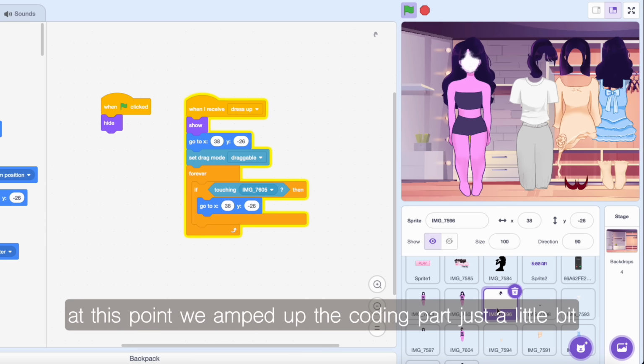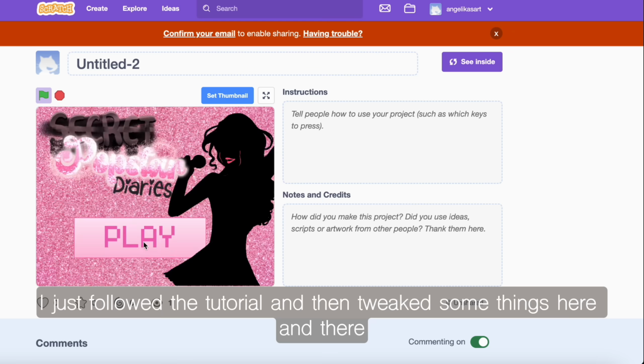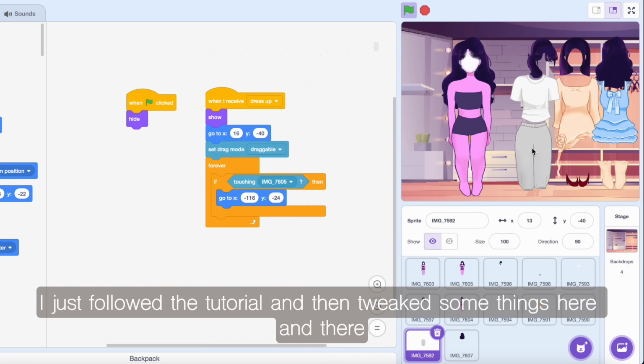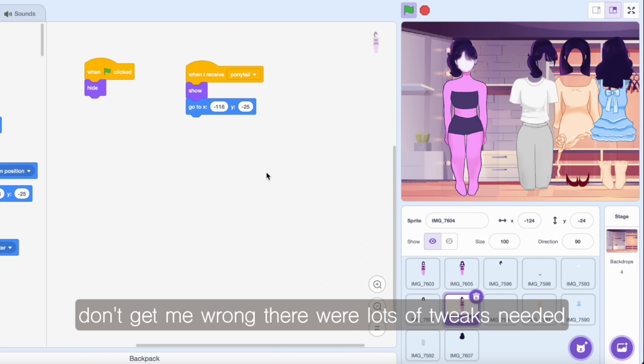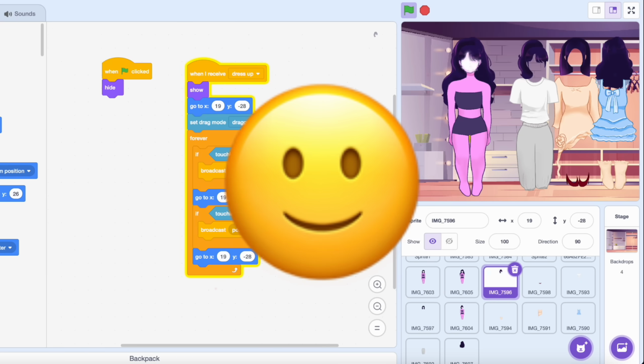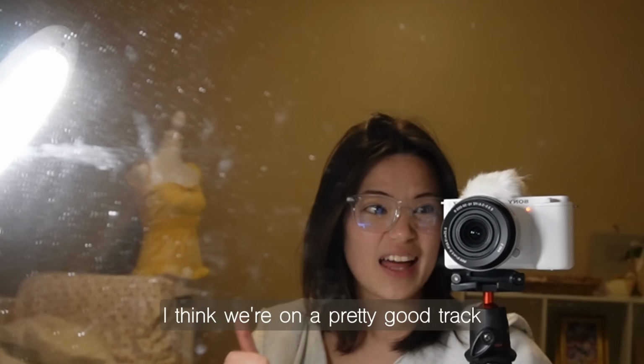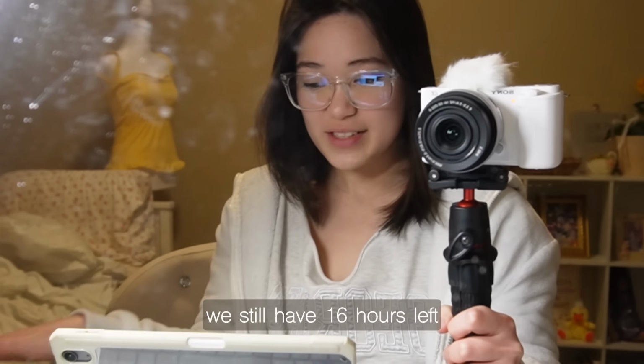At this point, we amped up the coding part just a little bit, but it was manageable. I just followed the tutorial and then tweaked some things here and there. Don't get me wrong, there were lots of tweaks needed, but nothing worth crashing out over. 16 hours left. I think we're on a pretty good track.